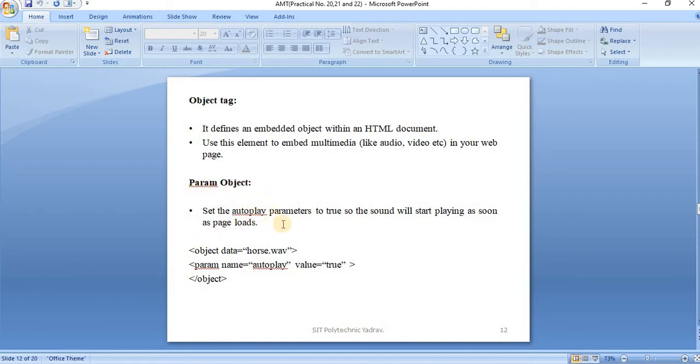Through this, the autoplay parameter will be active, and in that you give the value as true. These are the code. For example, your video will be displayed. The video is like a WAV file. And for autoplay, you give the name, attribute, and the value will be true. Okay, through this you add the audio.